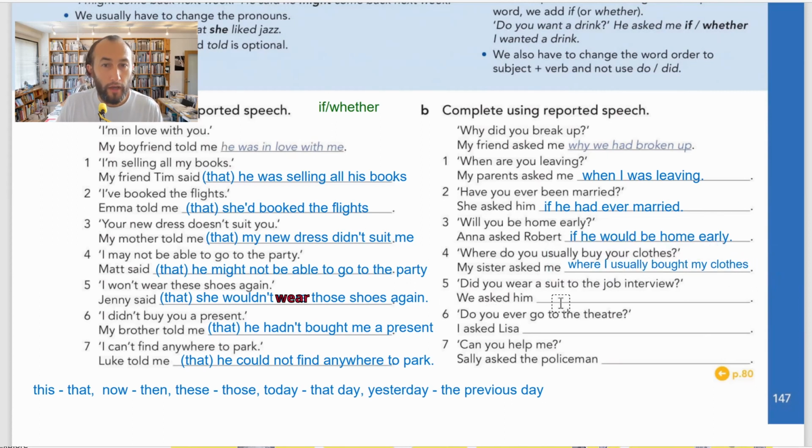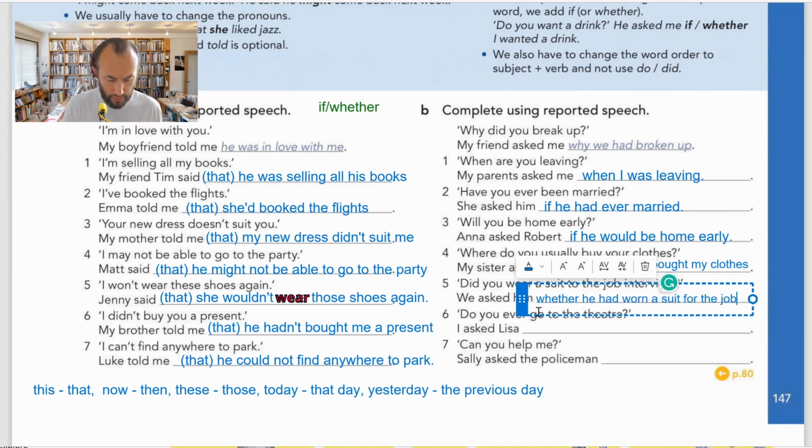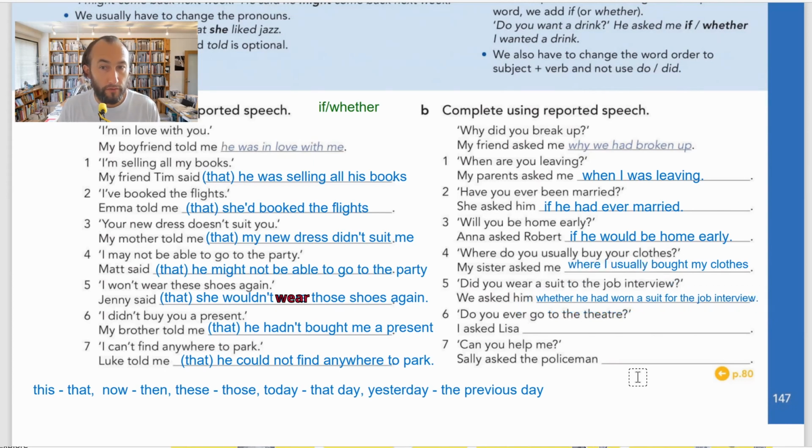Number 5, did you wear a suit to the job interview? Again, a yes, no question. Yes, I did. No, I didn't. Here we need help from if or whether. Let's use whether this time, for the sake of practice. We asked him whether he had worn a suit for the job interview. Did you wear is past simple, so it changes to past perfect. Full stop.